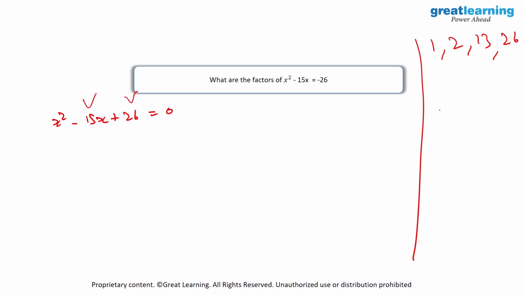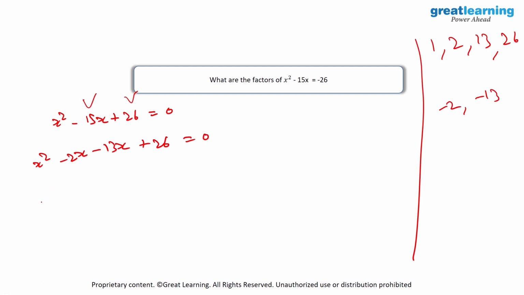So the answer will obviously be minus 2 and minus 13, because minus 13 into minus 2 is equal to 26, and minus 13 plus minus 2 will be equal to minus 15. So here we have x square minus 2x minus 13x plus 26 is equal to 0.